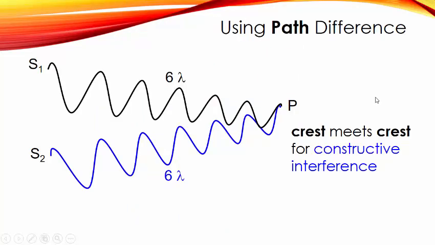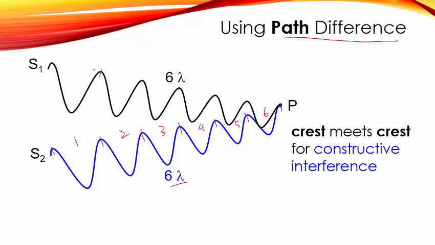Okay, so if we want to know when constructive interference occurs, we can look at the path length. We will look at the difference in path length, which we will call the path difference. For example, from S2 to P, the path length is 6 lambda. So 6 wavelengths: 1, 2, 3, 4, 5, 6 wavelengths.